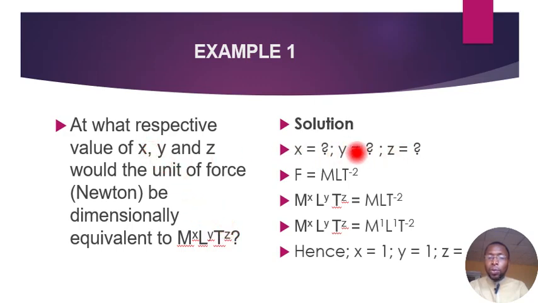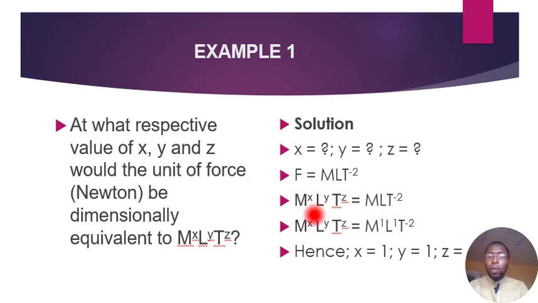Okay, x is unknown, y is unknown, and z is unknown. Now, remember we are looking for the values of x, y, and z, but we are told to use the unit of force to determine them. So the dimension of force is MLT to the power minus 2. Now, we are given this expression here, and it is equivalent to the dimension of force according to the question.